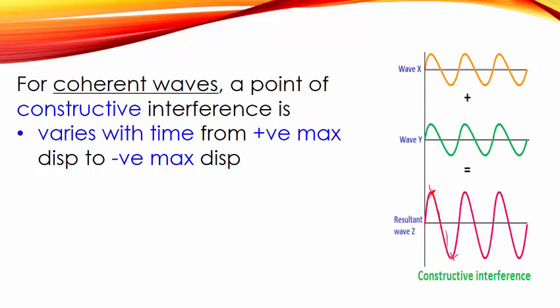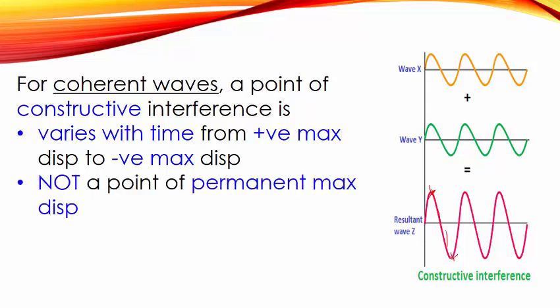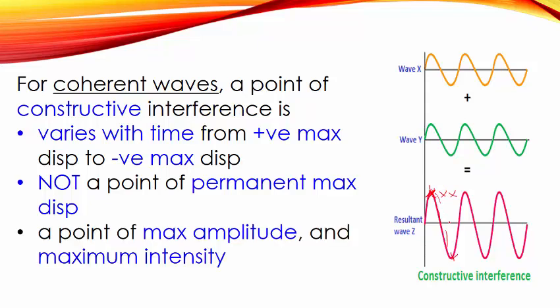So the displacement will vary with time, and there is no point of permanent maximum displacement, which means it will not always be at the peak, but instead it will vary. And this point will give us maximum amplitude and maximum intensity of the wave.